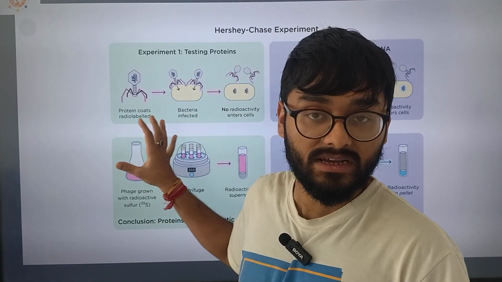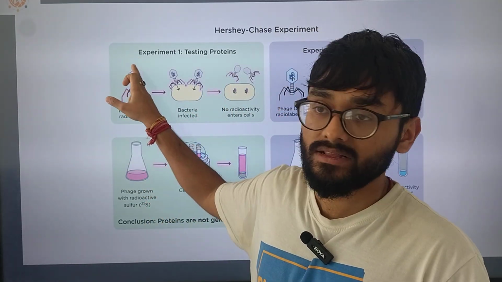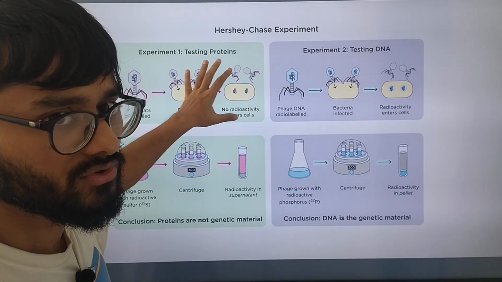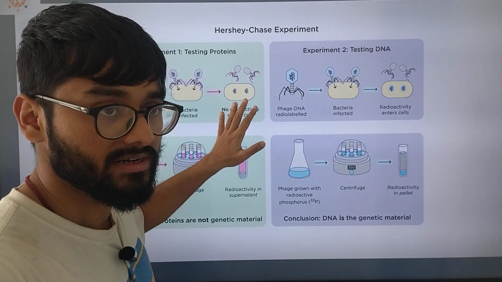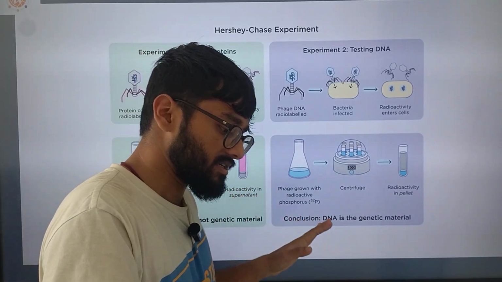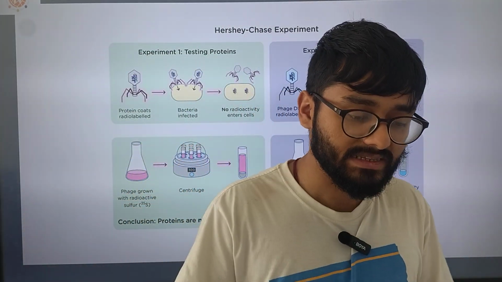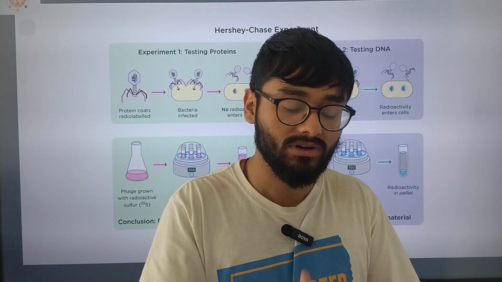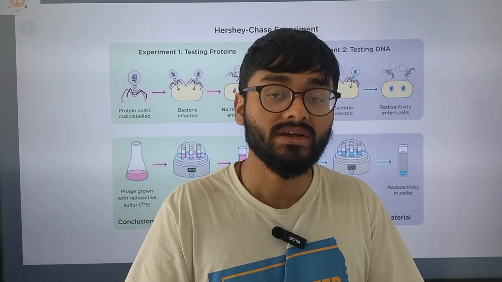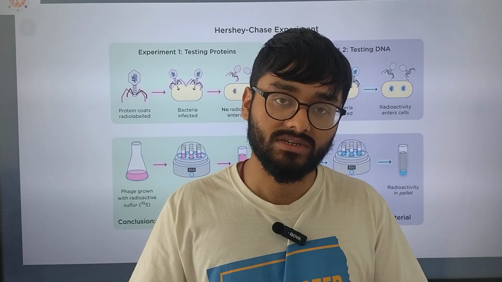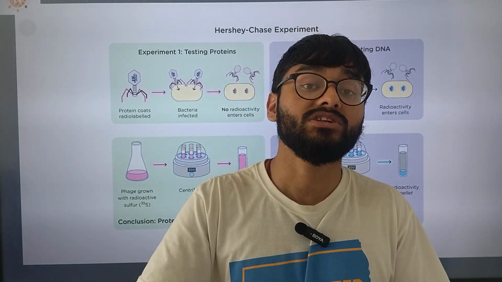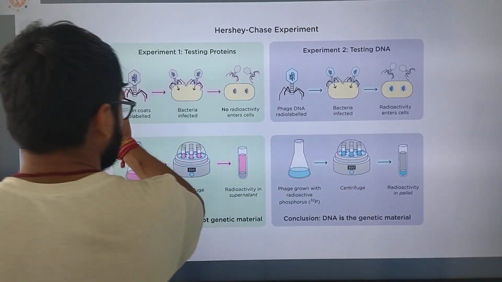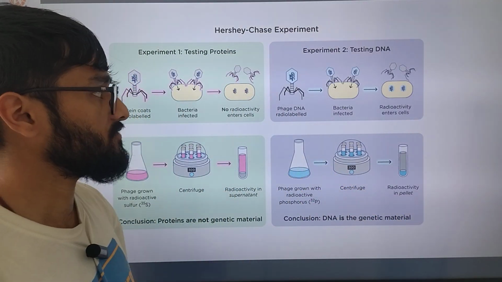This was the first description: if you take 35S, a heavy isotope of sulfur, and radio label it, then if protein is the part that is inherited, the radio labeled protein should show itself in the successive generations. But if it doesn't, that means protein is not the one that is being inherited. And that is what is seen in the testing of proteins.